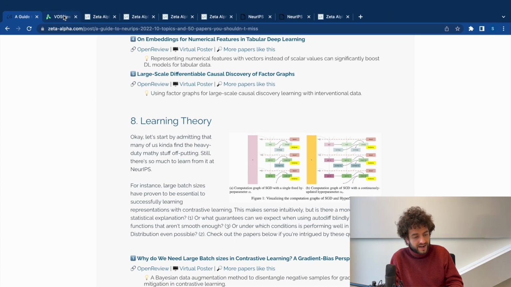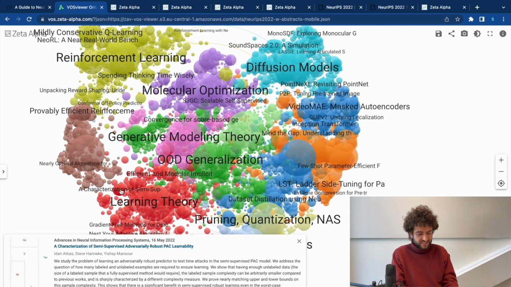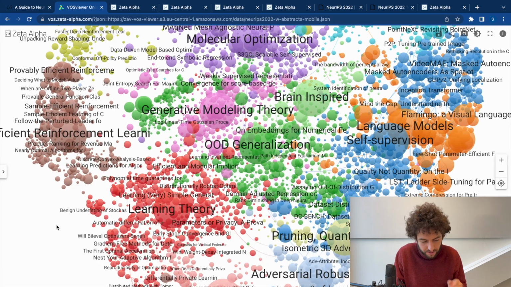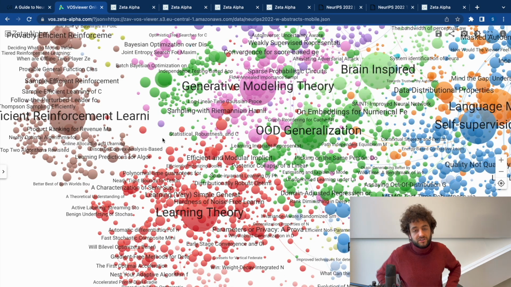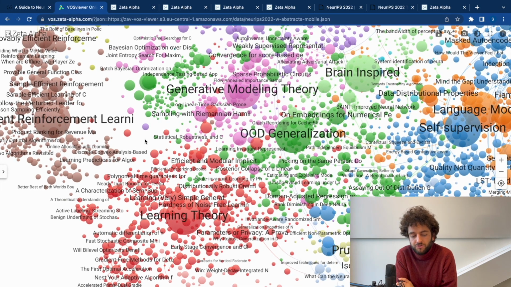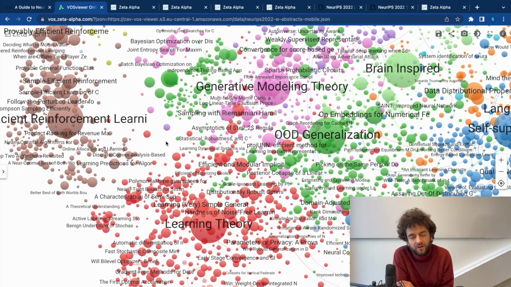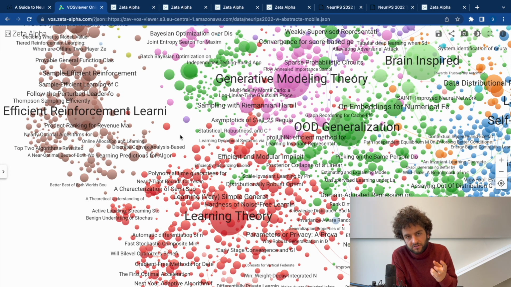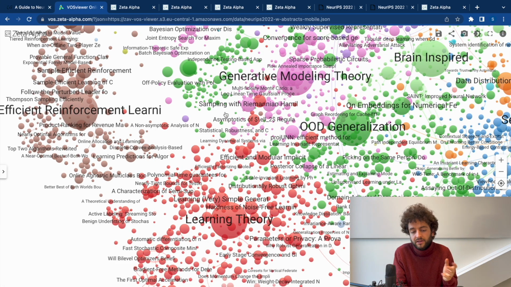All right, on to the next part of the map, which is learning theory and generative modeling theory. Perhaps unfortunately, I'm not well versed in the whole theoretical machine learning area. It's kind of a meme at this point, right, that a lot of machine learning theory is just confirming or finding some sort of formal explanation for something that was known empirically for many, many years. But still, it's quite important, especially to improve our intuitive understanding and have more grounded intuitions about why things work like they do, why things converge in a certain way or another. So it's definitely a very important camp within NeurIPS.